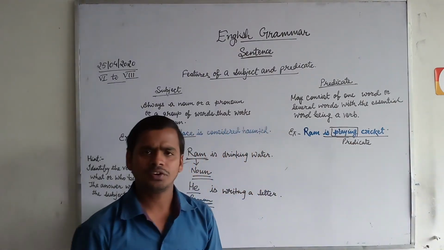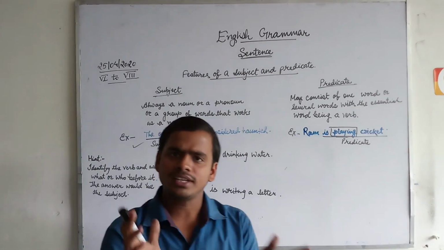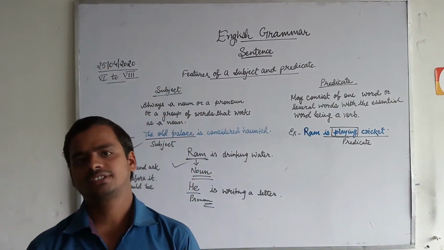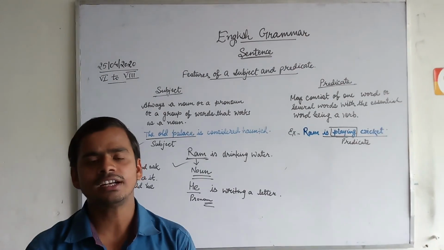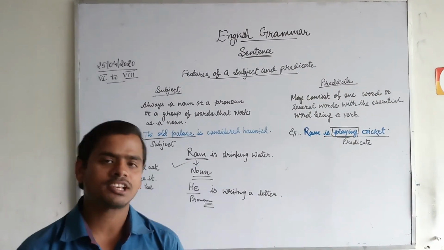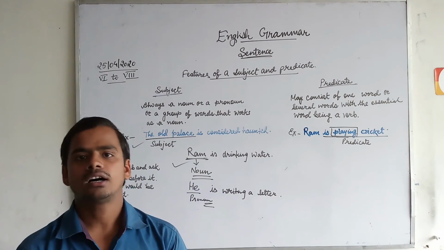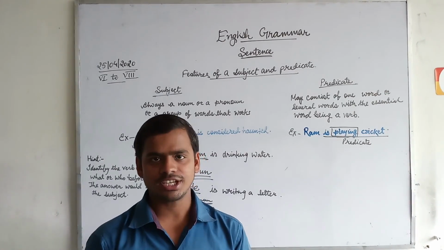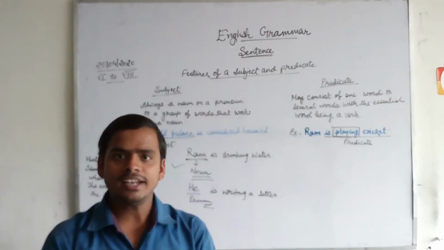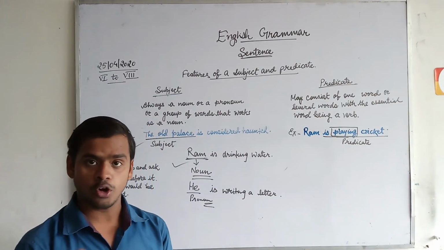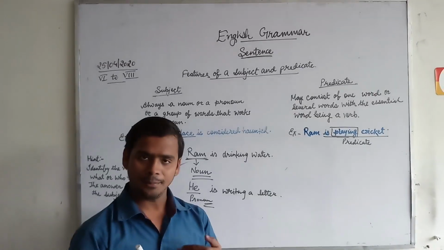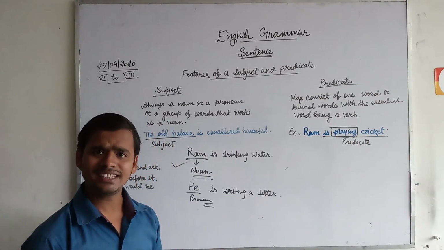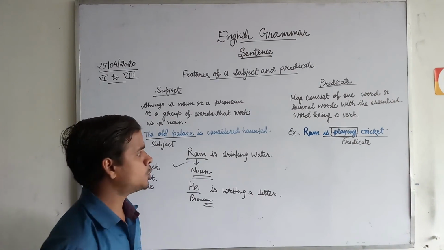And I think verb is clear to everyone. If it is not clear, I would like to clear once again. Any action word or any word that represents action is called a verb. Drinking is a verb. Teaching is a verb. You are learning, so learning is a verb. You are watching, so watching is a verb. I am making a video, so making is a verb. I am standing, that is a verb.